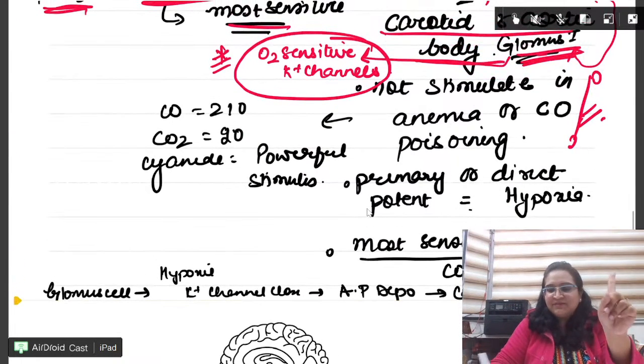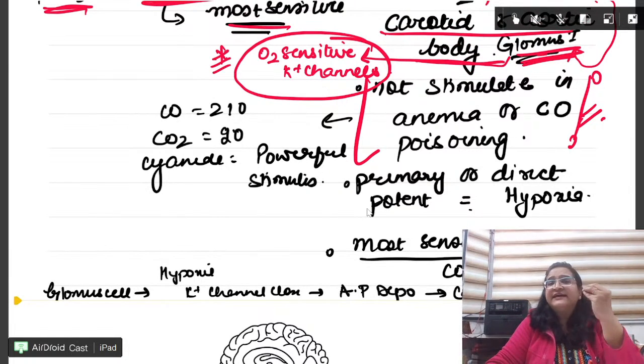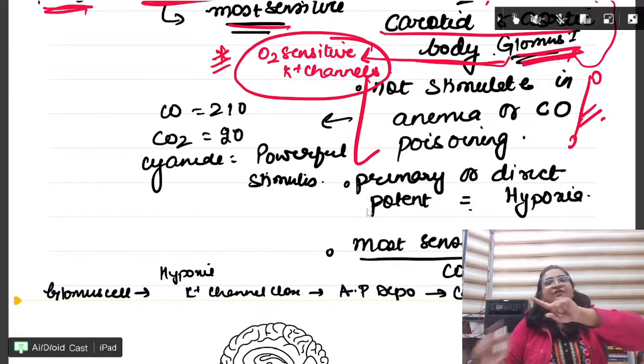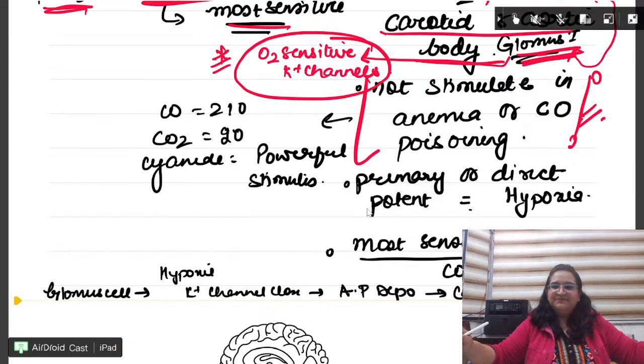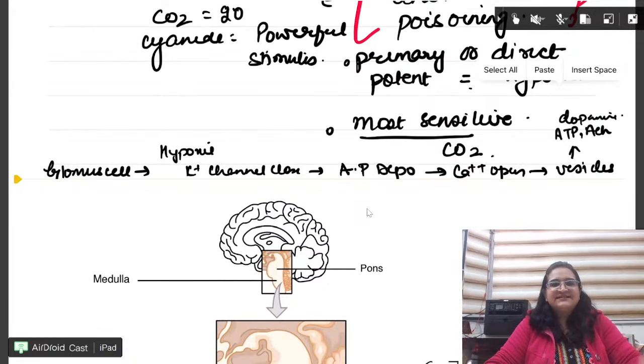Peripheral receptors are not stimulated, a very important question, when somebody is having anemia or carbon monoxide poisoning. Then peripheral receptors are not stimulated. They are not stimulated. Fine, everyone. Please note this. Glomus type 1, oxygen sensitive potassium channels. What happens?